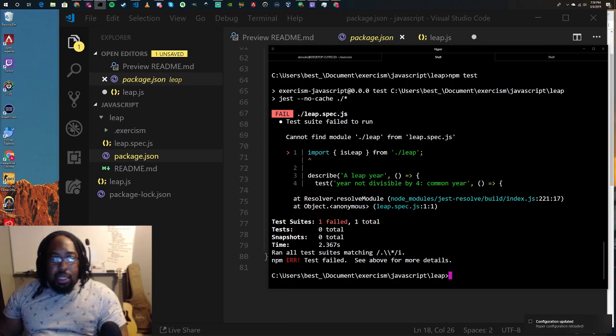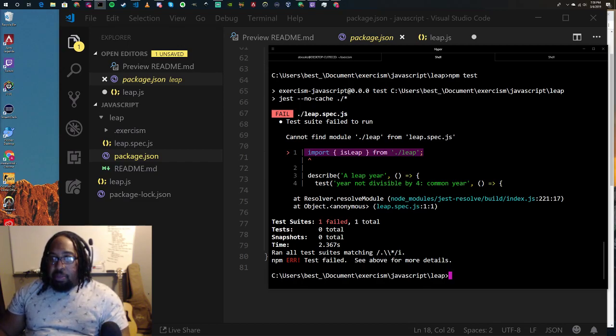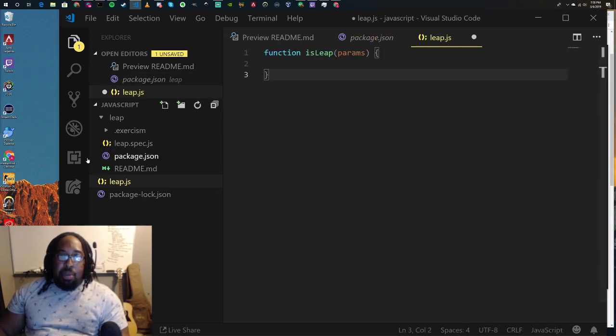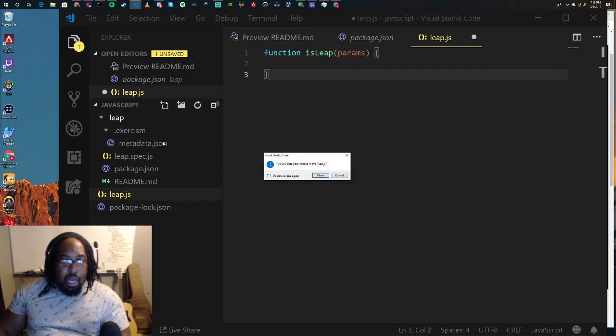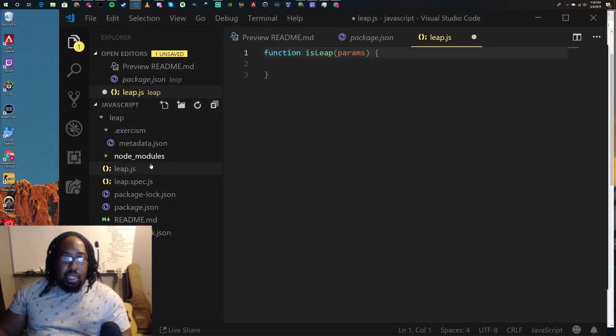Cool. All right. So what it tells us here is that our test failed. It failed immediately on the importing of isLeap from leap. So cannot find module from leap.spec. Cool. And there's a big reason for that. We created this file, but you may not be able to tell from the lineup here. This is actually in the wrong folder. So I actually need to move this up into the leap folder. I kind of just had it nested wrong. That was my bad.